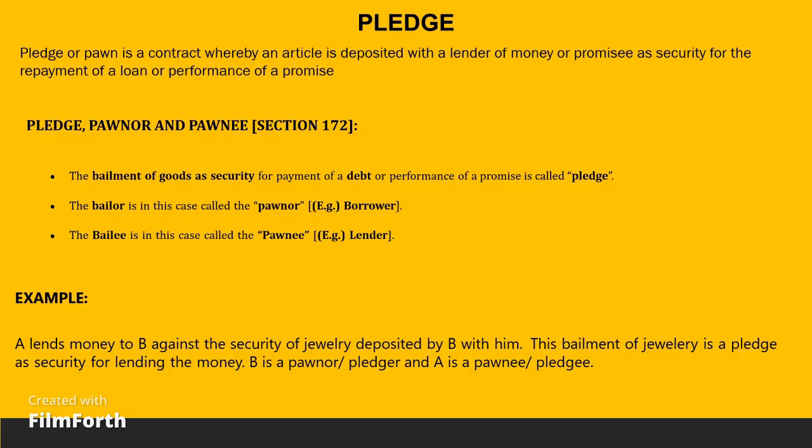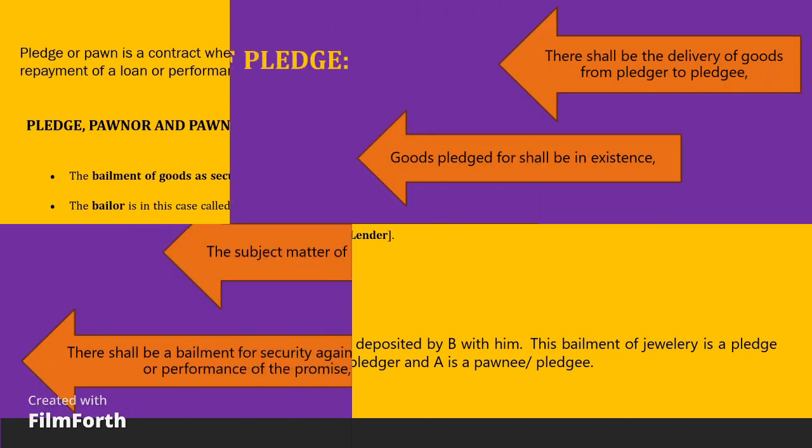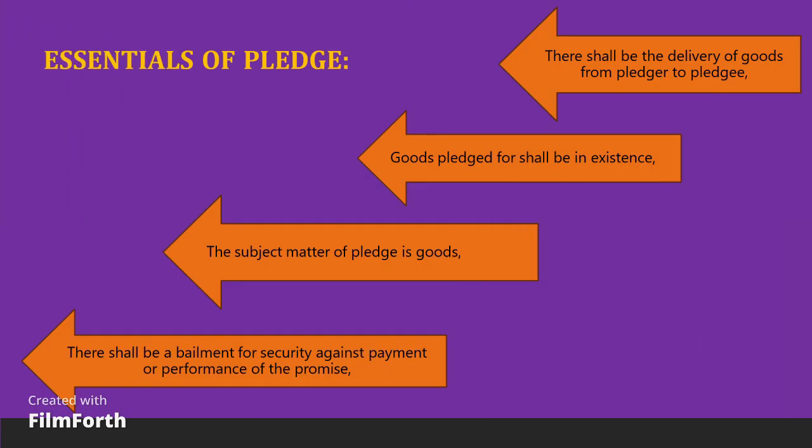Pledge, pawnor and pawnee, defined under Section 172. The bailment of goods as security for payment of a debt or performance of a promise is called pledge. The bailor is in this case called the pawnor. The bailee is called the pawnee. Pledge is a variety or species of bailment. It is bailment of goods as a security for payment of debt or performance of a promise. The person who pledges or bails is known as pledger or pawnor. The person to whom the goods are delivered is known as pledgee or pawnee.